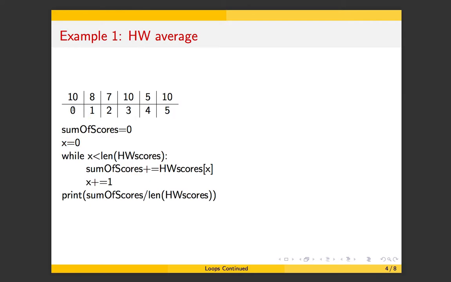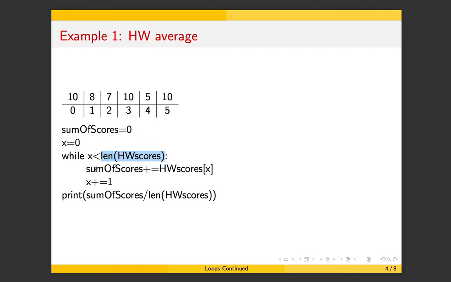Initially, x has value 0 because that's the first position. Notice inside the loop, I increase x by 1 every time. What does that mean? That just means that x will start at 0, then become 1, then become 2, then become 3, and so on. That process will continue as long as x is less than the length of the homework scores.